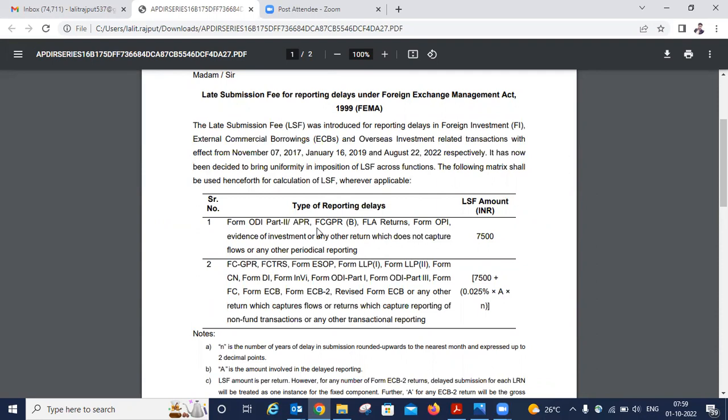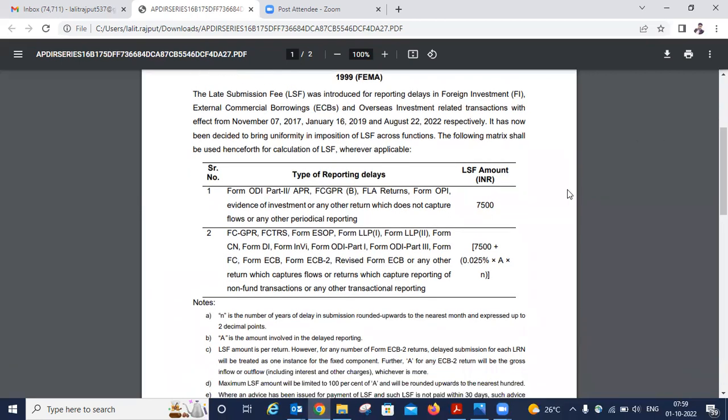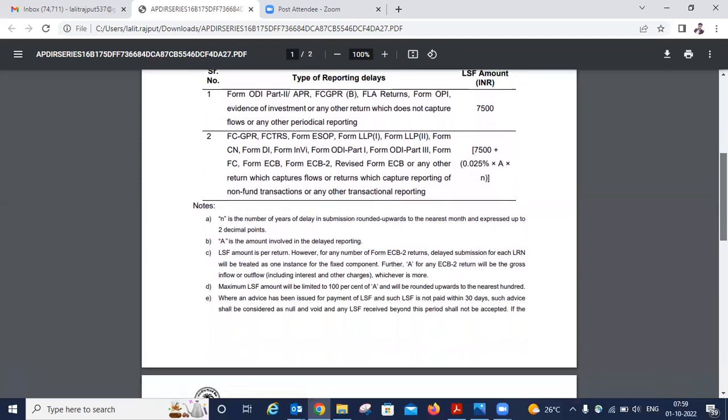That simply means for foreign investment, the date was 7 November 2017. For ECB, the date was 16 January 2019. And for overseas investment, the date was 22nd August 2022. Further, by this circular, RBI is going to bring uniformity in the imposition of LSF across all the functions. We have already discussed the matrix.